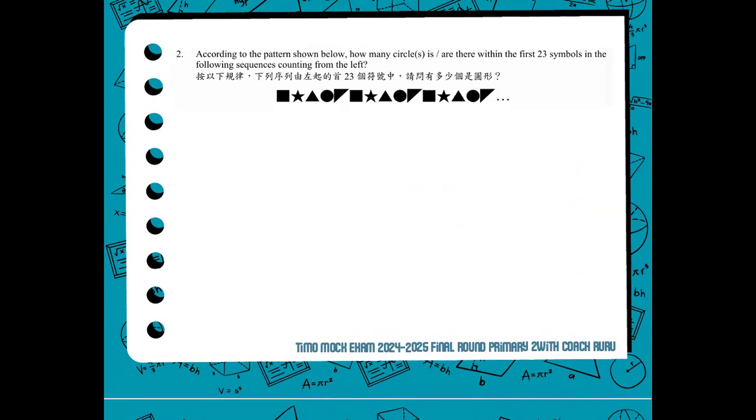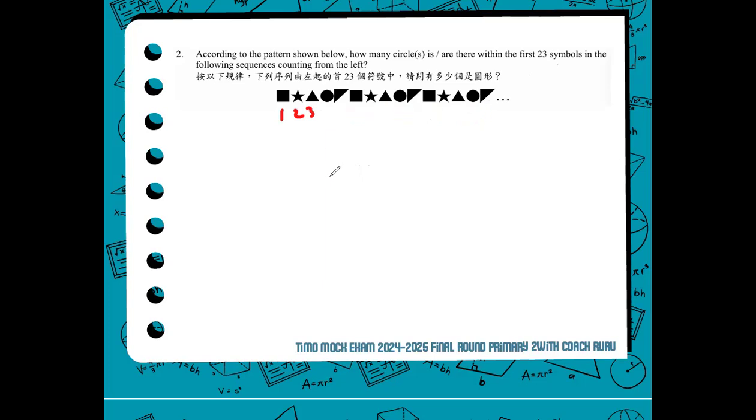So in this item, we have how many symbols? 1, 2, 3, 4, 5, 6, 7, 8, 9, 10, 11, 12, 13, 14, and 15. So we're only given up to 15 symbols and we are asked how many circles there will be if there are 23 symbols in the pattern.